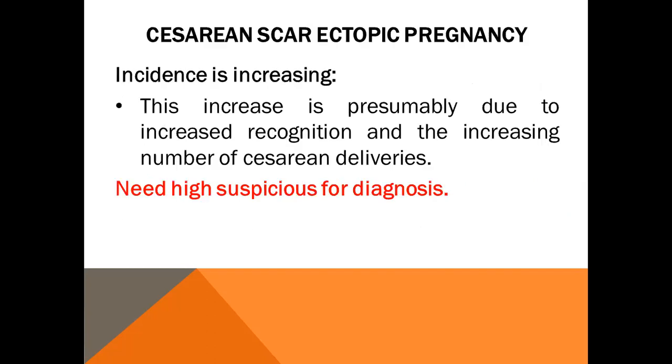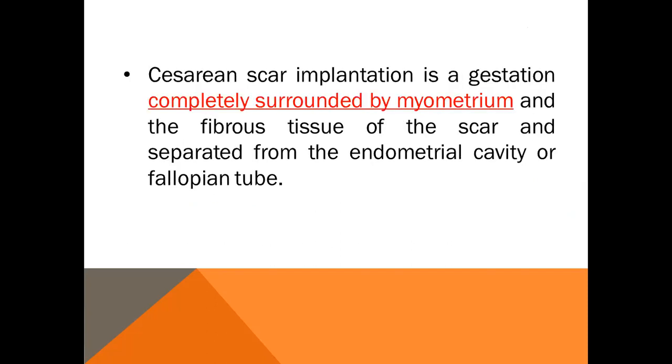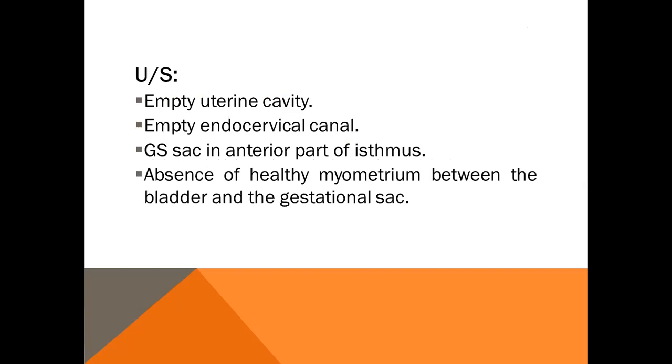Caesarean scar ectopic pregnancy. This has been increasing over the last decade, especially due to the increased rate of caesarean section, increased diagnostic tools and increased recognition of this condition. To diagnose it, the sac should be completely surrounded by myometrium and fibrous tissue of the scar and separated from the endometrial cavity or fallopian tube. The ultrasonography diagnosis requires an empty uterine cavity, empty endocervical canal, gestational sac in the anterior part of the isthmus at the site of the caesarean scar, and absence of healthy myometrium between the bladder and gestational sac.